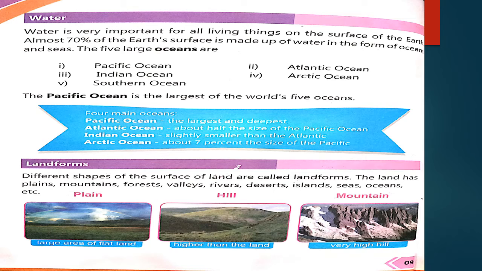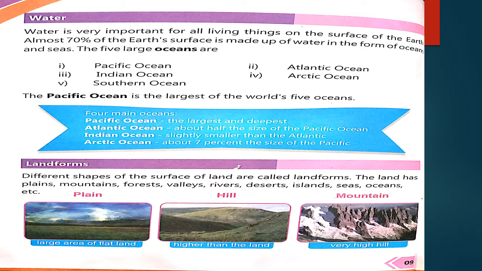As we know, before water we read about the land and now we are going toward water. Water is very important for all living things on the surface of the earth. Almost 70% of Earth's surface is made up of water. 70% of the Earth's surface is made up of water in the form of oceans and seas.